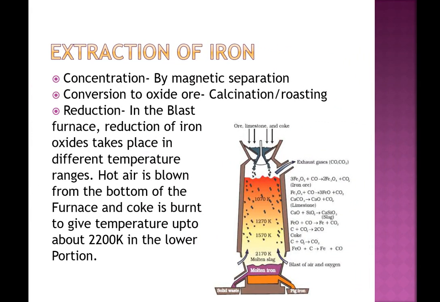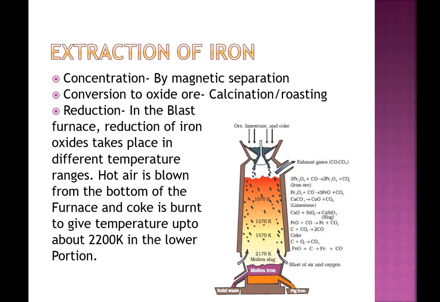Up till now, we have studied the various processes involved in the metallurgy of different metals. Now we will take some of the examples one by one. First, we will take the extraction of iron. Ores of iron we have studied in our first video. Those were hematite, magnetite, that is oxide ores. Iron ore being magnetic, the concentration will be done by magnetic separation.